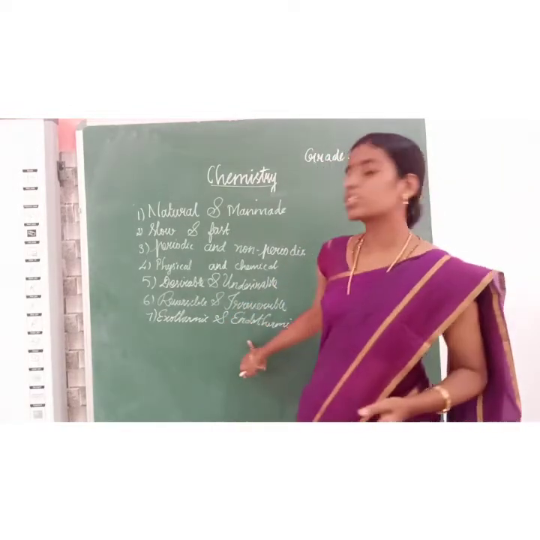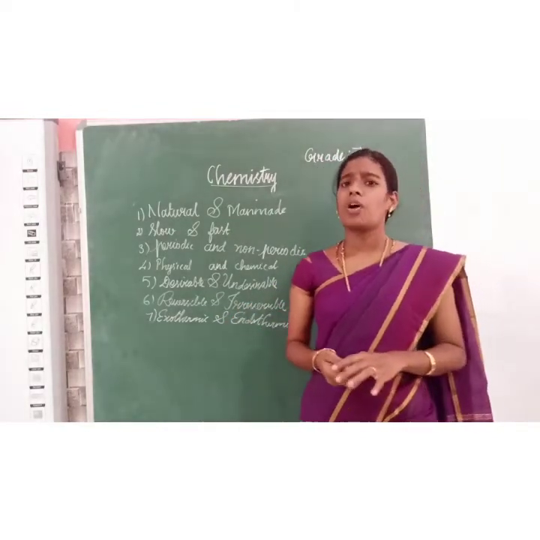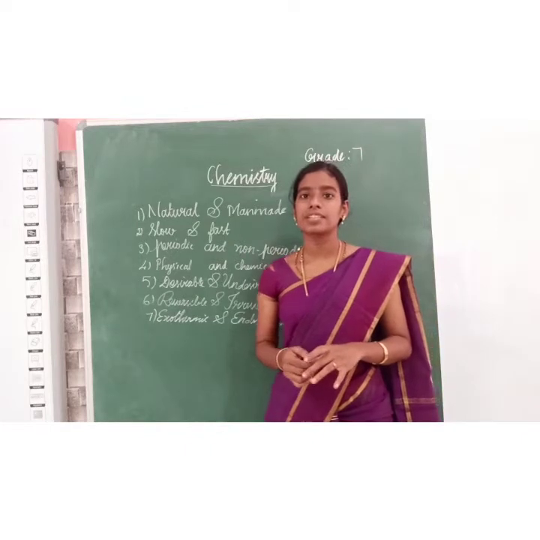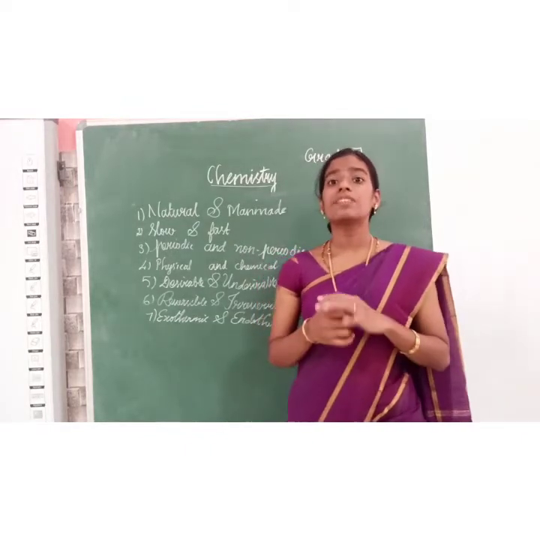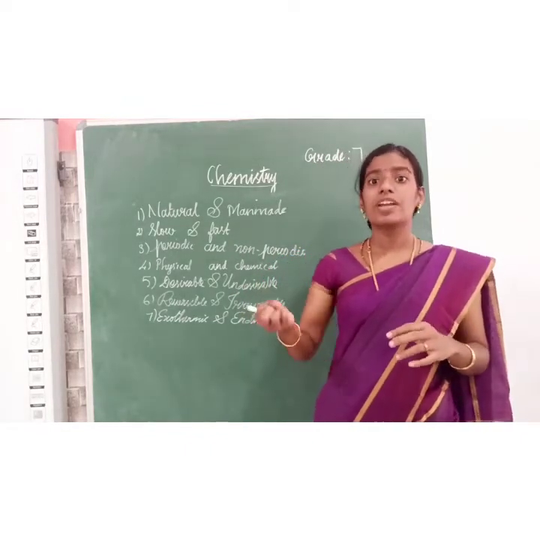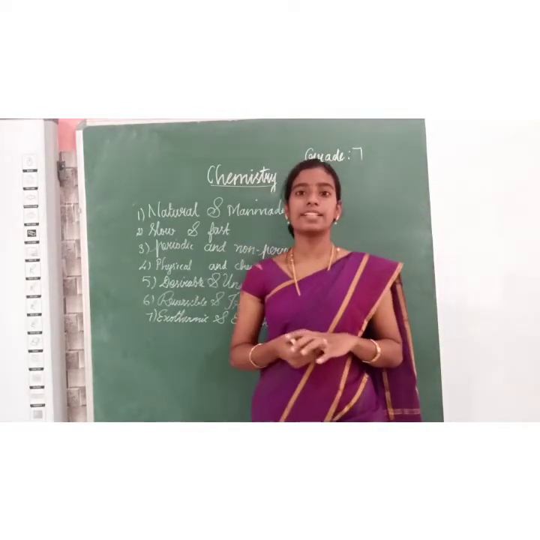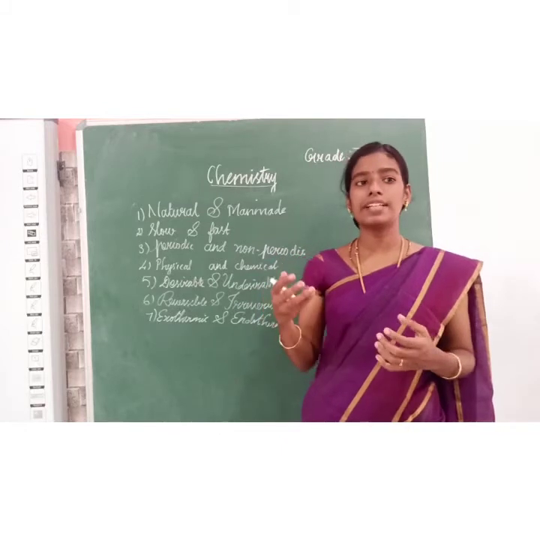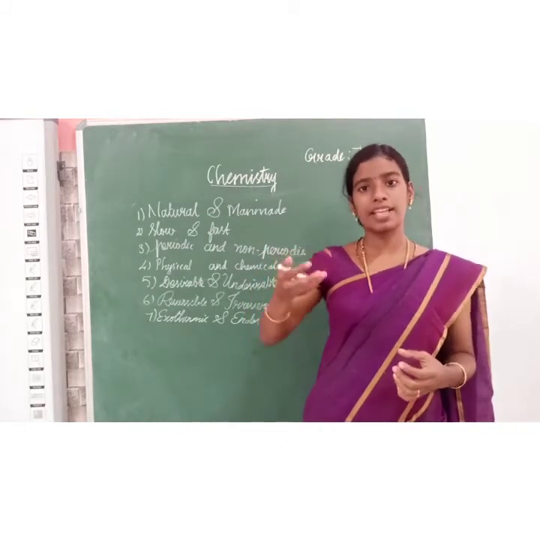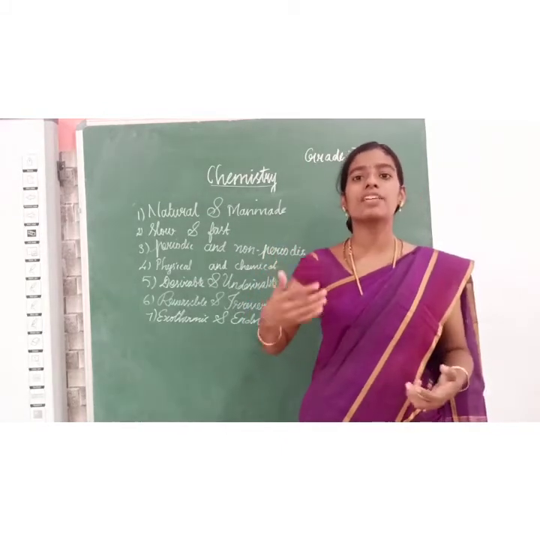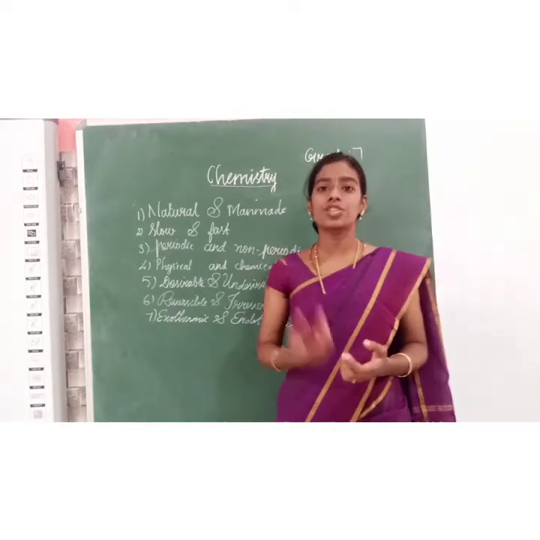Last one is exothermic and endothermic change. What is exothermic? A change in which the heat energy is evolved is called exothermic. For example, burning of a candle. While we burn a candle, the heat we are getting, right? Heat is coming out. Heat is evolved out. It is called exothermic change.